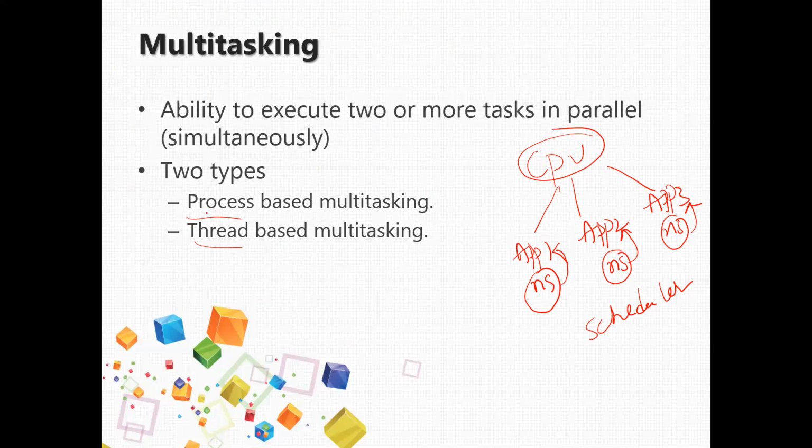So what is the definition of multitasking? It's an ability to execute two or more tasks in parallel. Multitasking can be achieved in two ways. One is process based and the other one is thread based.